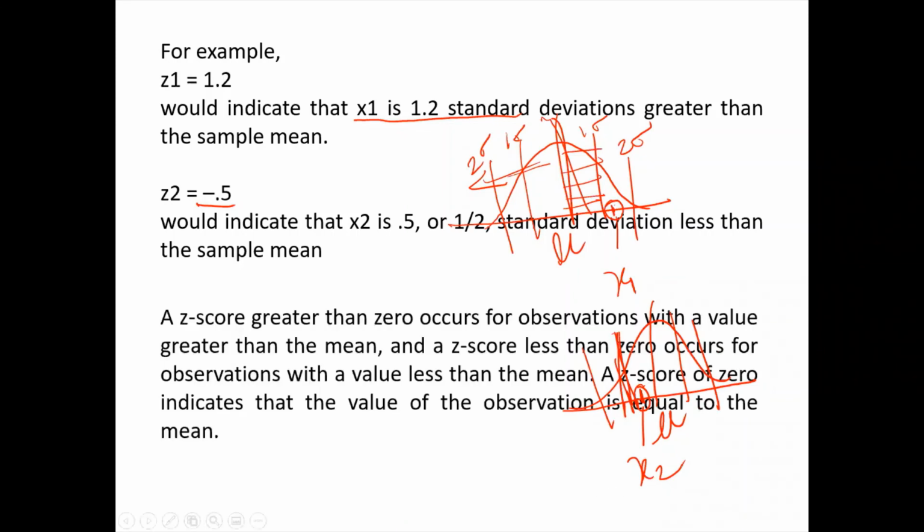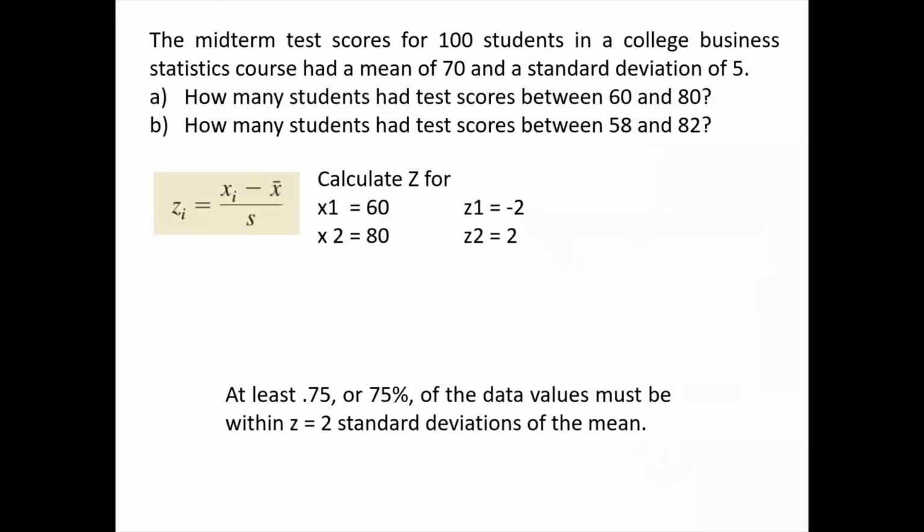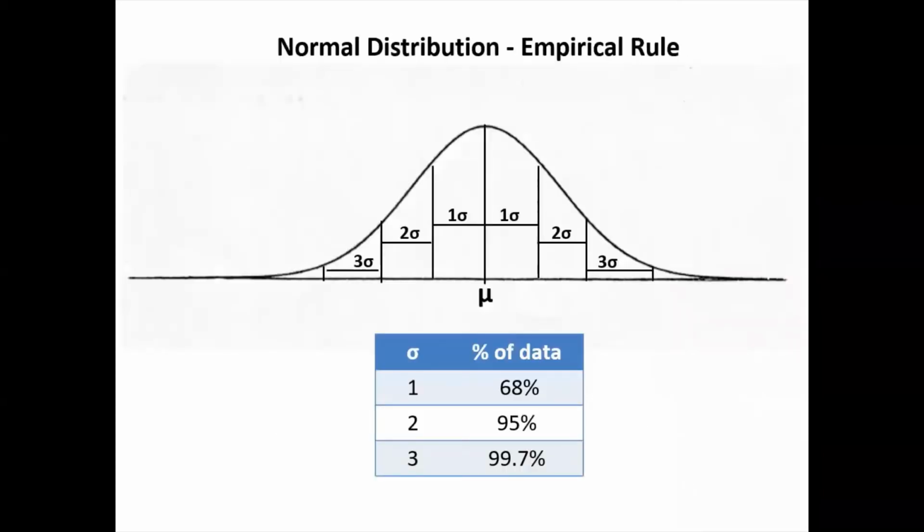A z-score greater than 0 occurs for observations with a value greater than the mean, and a z-score less than 0 occurs for observations with a value less than the mean. Normally, if the z-score is positive, it has to be on the right hand side. If the z-score is negative, it has to be on the left hand side. Simple rule. Now we'll skip Chebyshev's theorem. There is a concept of Chebyshev's theorem, but that is pure statistics, so I'll skip that.